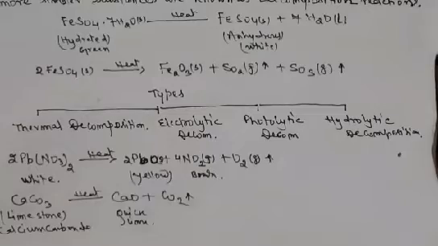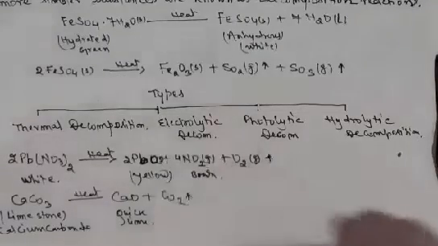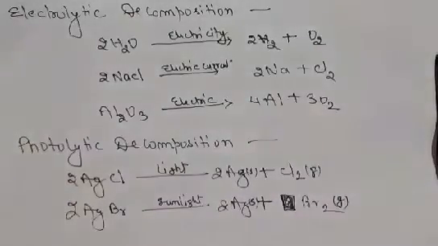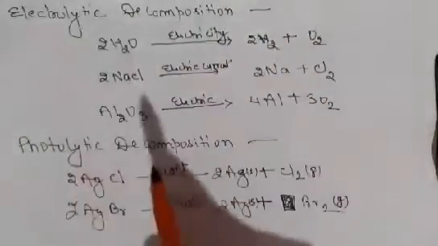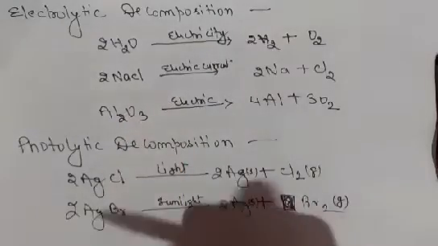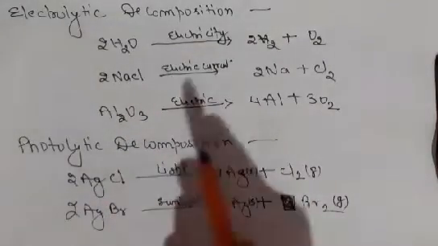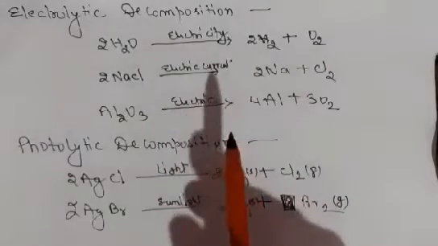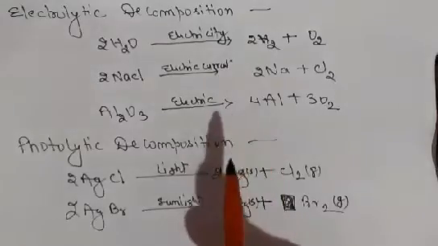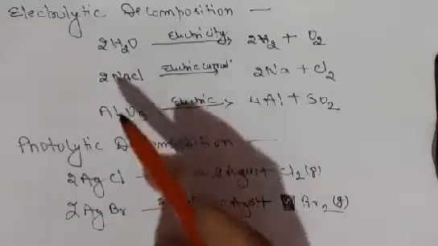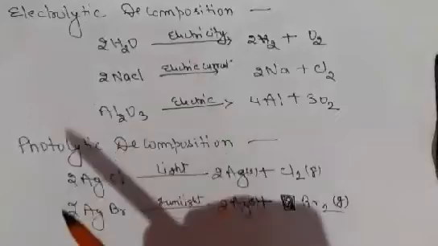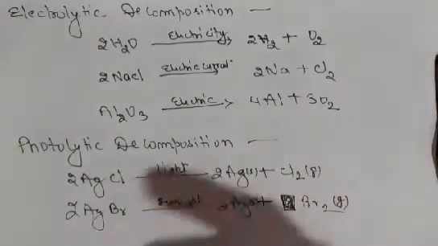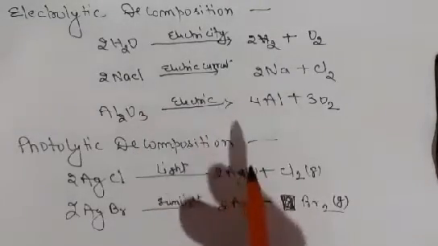Okay. Now electrolytic decomposition. Very simple. Let us know about electrolytic decomposition. As electricity is influencing this reaction, for decomposition electricity is required. So the type of decomposition in which electricity is involved is called electrolytic decomposition. And a very good example of this reaction is the splitting of water. For this, in our NCERT book, a very good example is given about the electrolysis of water.